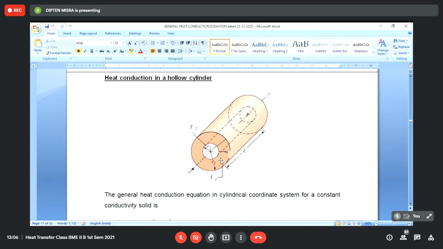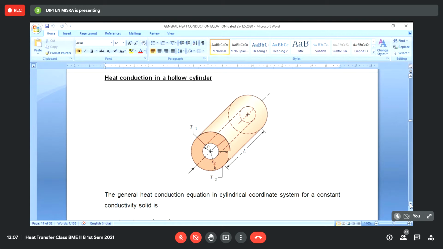Suppose you have an electrical conductor. Normally the electrical conductor will be a solid one. We can assume that inside there is an electrical conductor and surrounding it is an insulating layer. So that is again an example of a composite cylindrical geometry. Inside you have the solid conductor, and outside it may have an insulator that is used to prevent thermal shock in case somebody touches it. So these are examples of cylindrical geometries.